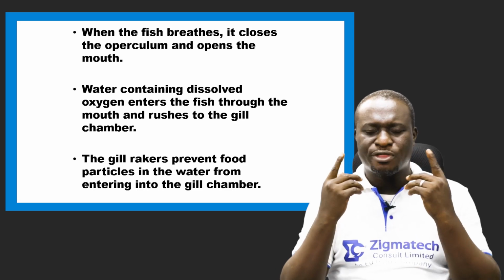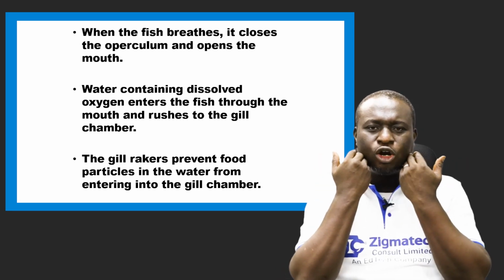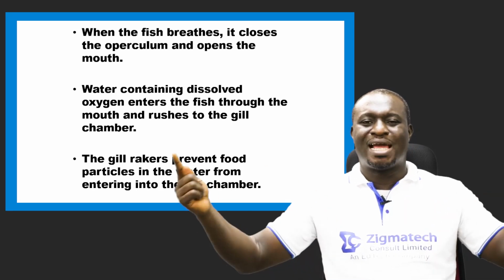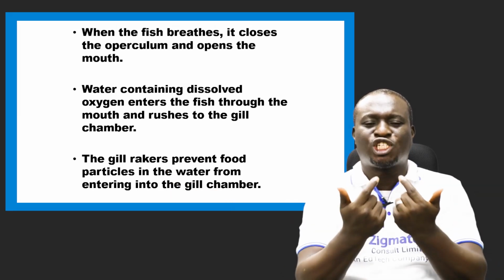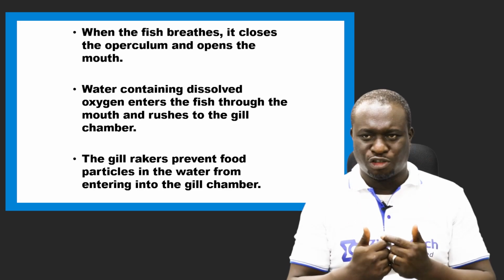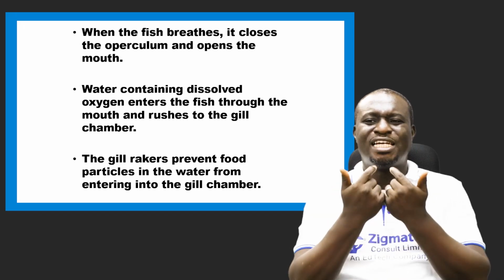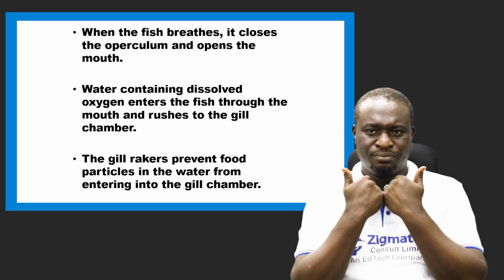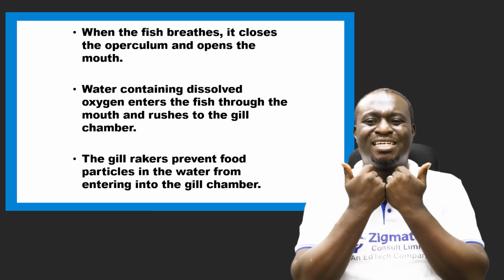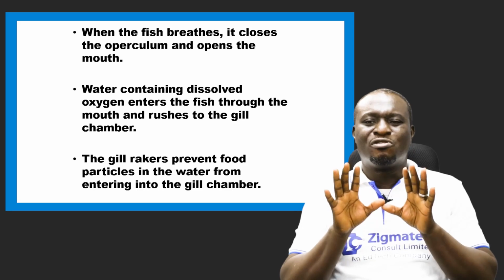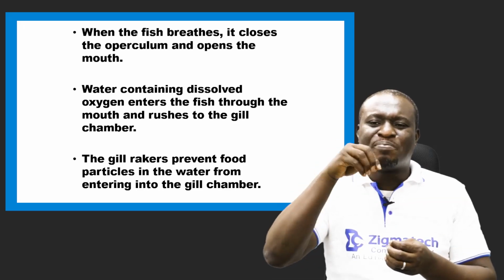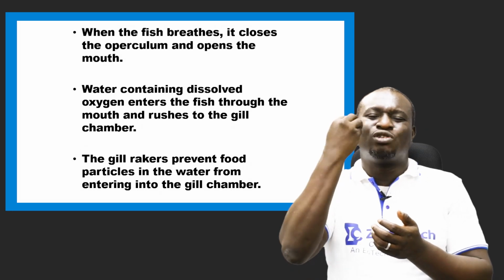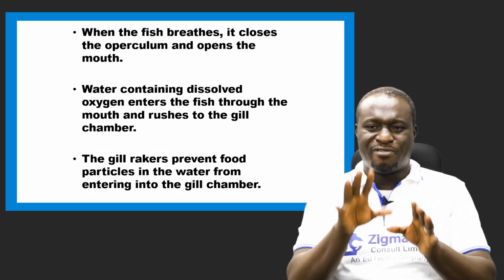Once the fish does that, water from the external environment rushes into the mouth of the fish, and as it rushes in, it enters the gill chamber. Once it enters the gill chamber, the gill rakers prevent food particles inside the water from entering into the gills.